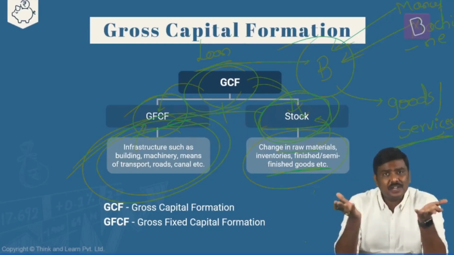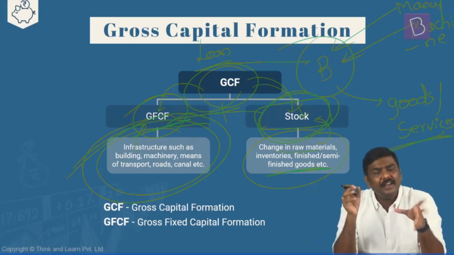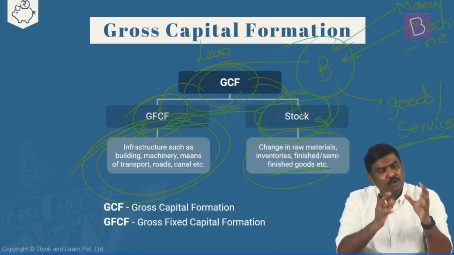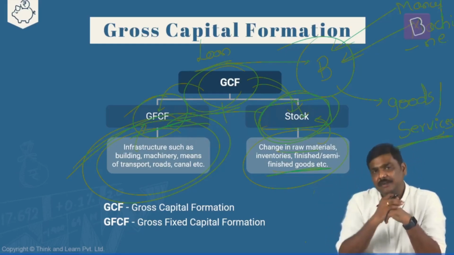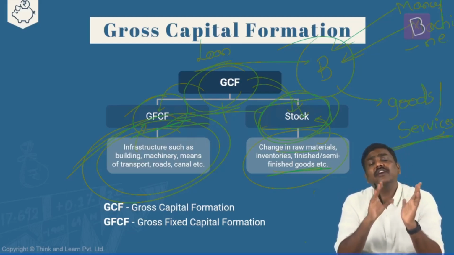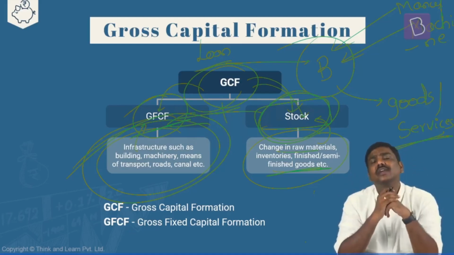Now, what has been the situation in case of India? Post 2000, especially post 2003 and 4, the gross capital formation or GFCF, which is the most important component within the GCF, has kept on increasing. As a percentage of GDP, at one point of time, it hit around 35 to 36% of GDP, the highest in the last 2 decades.